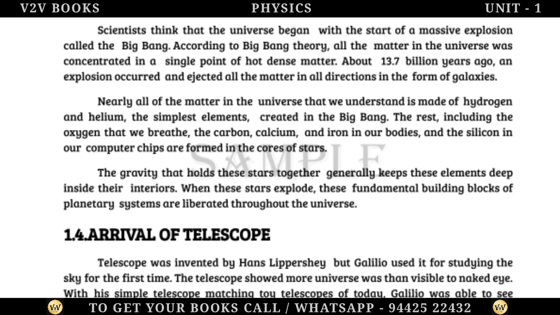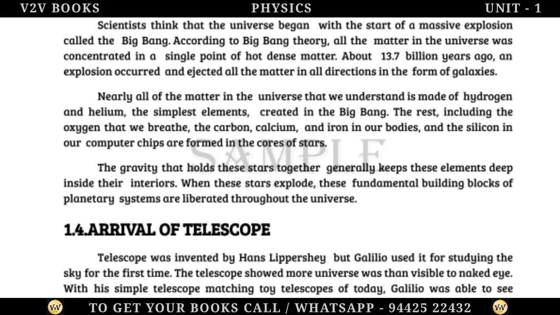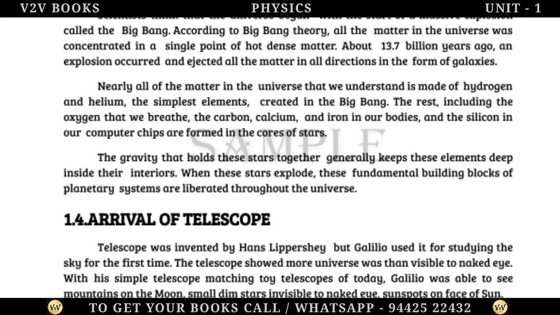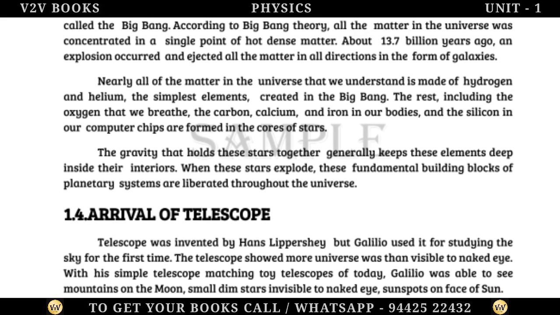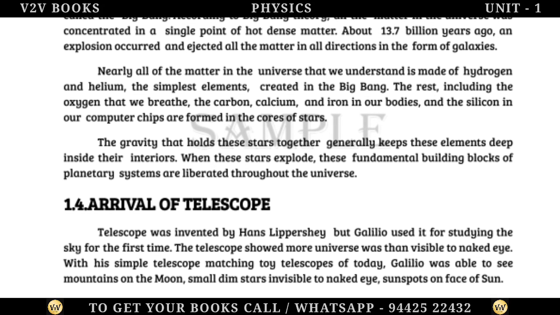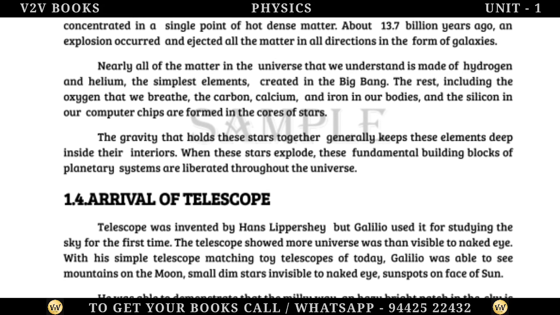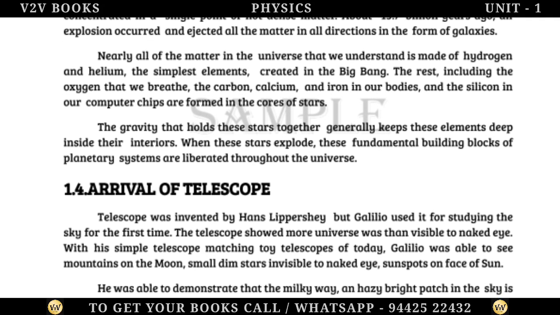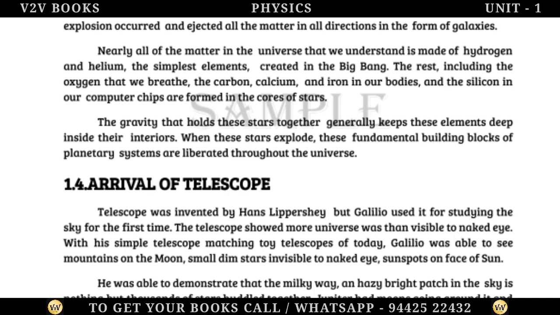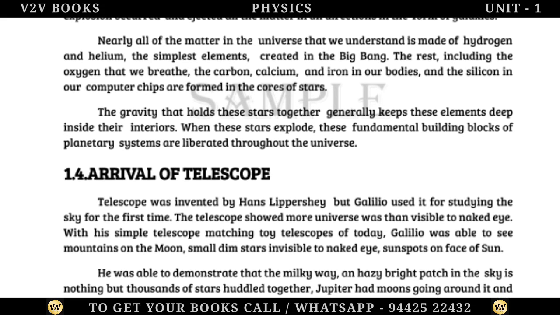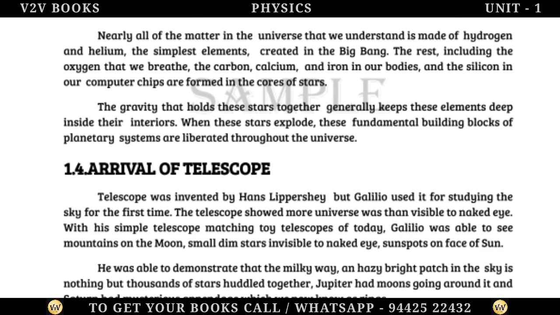The rest, including the oxygen that we breathe, the carbon, calcium, and iron in our bodies, and the silicon in our computer chips, are formed in the cores of stars. The gravity that holds these stars together generally keeps these elements deep inside their interiors. When these stars explode, these fundamental building blocks of planetary systems are liberated throughout the universe.